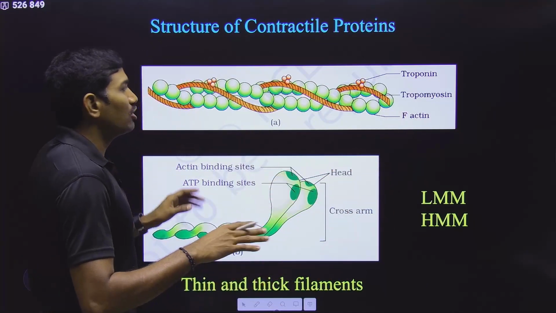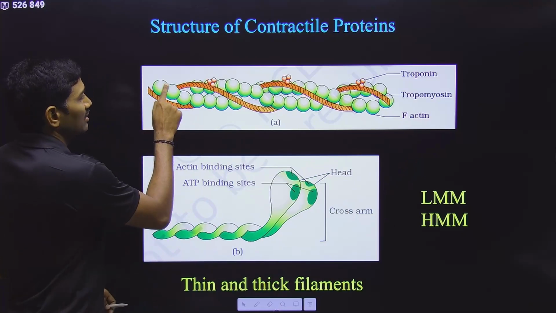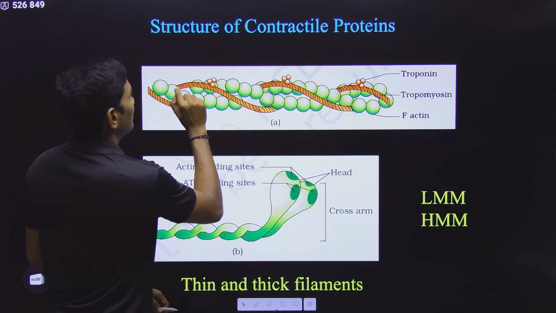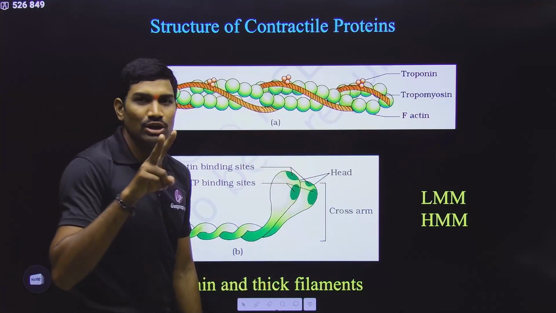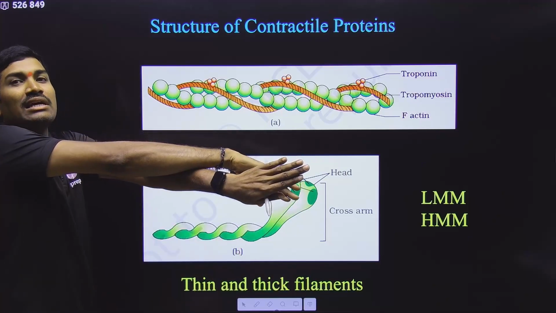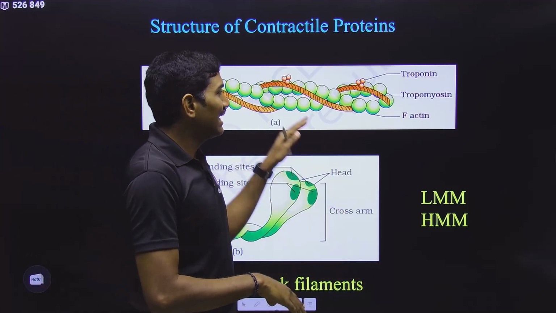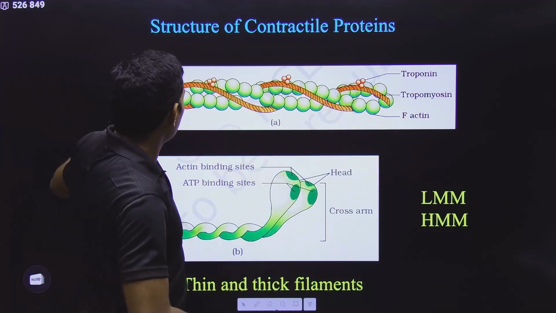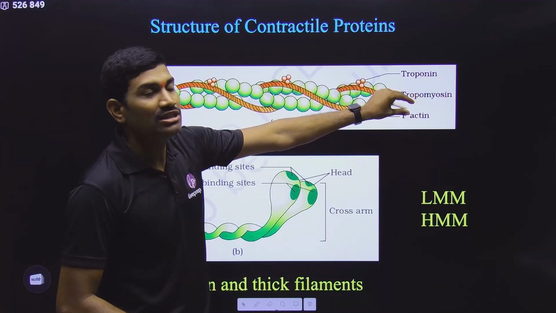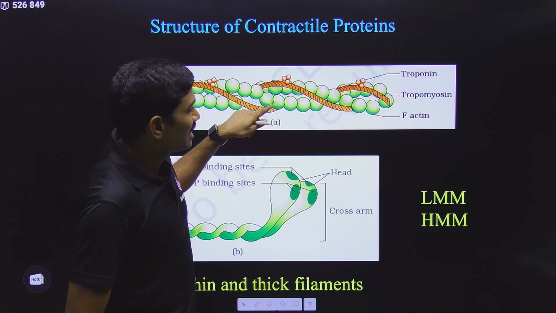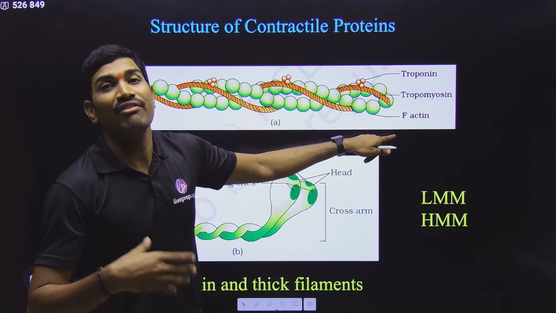Understood or not? Here, how many filaments are present? See this one, and this is the other one. So two long filamentous actins are present. They are helically coiled with each other. In this way they are present, and since they are long and thread-like, they are called F-actin.